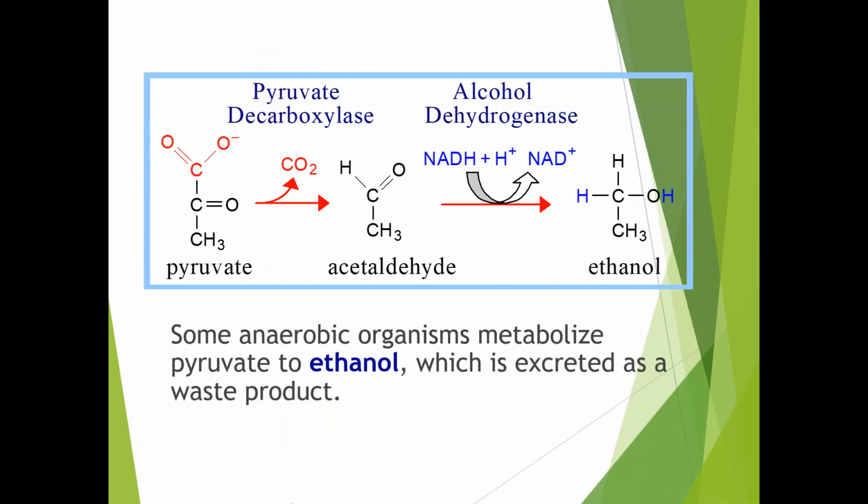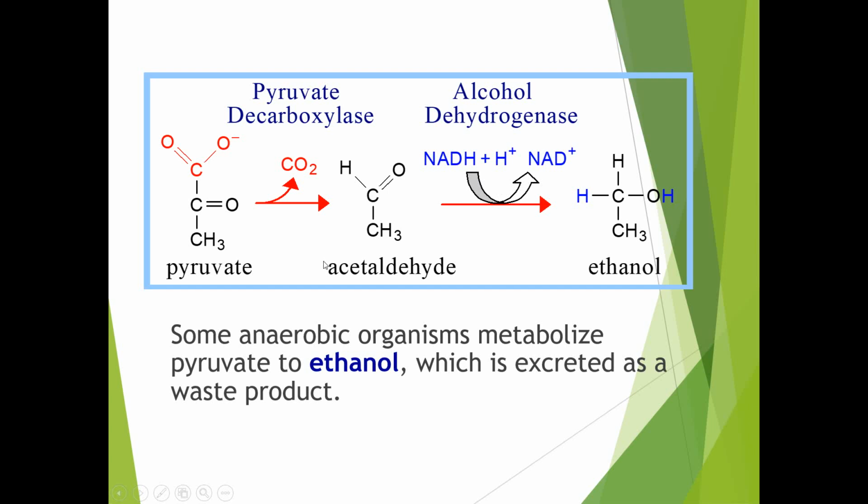There is another condition in anaerobic organisms, where the pyruvate formed is converted into ethanol. In the conversion from pyruvate to ethanol, there is an intermediate, acetaldehyde, and pyruvate decarboxylase and alcohol dehydrogenase are the two enzymes essential for this conversion. Pyruvate first converts into acetaldehyde, and then acetaldehyde gets converted into ethanol. Here one molecule of NADH is utilized and converted into NAD.